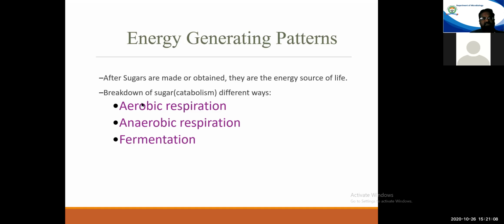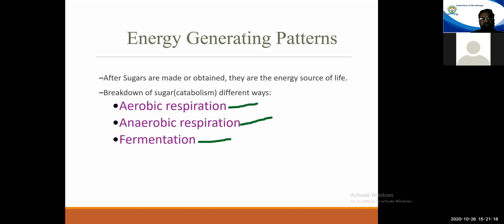Now, these things could be carried out in three different ways. There is aerobic respiration, there is anaerobic respiration, and there are fermentation reactions which may be used to catabolize these sugar molecules which the cell has taken up during its metabolic activities.